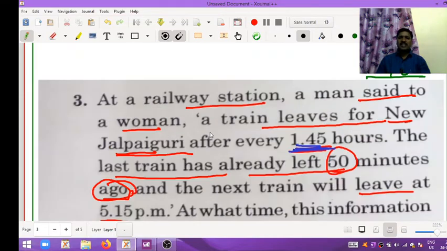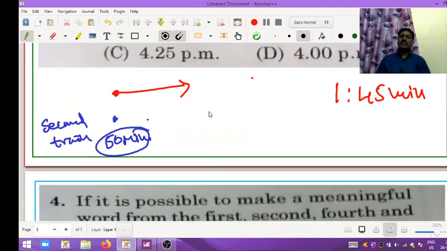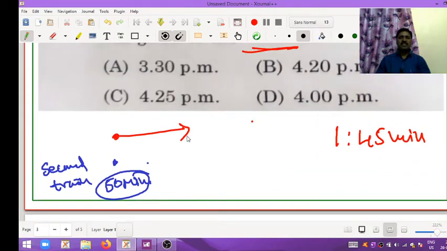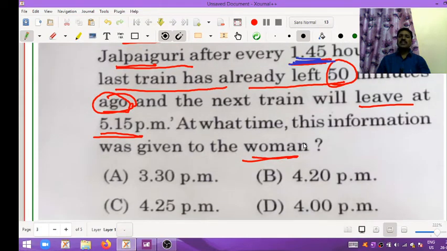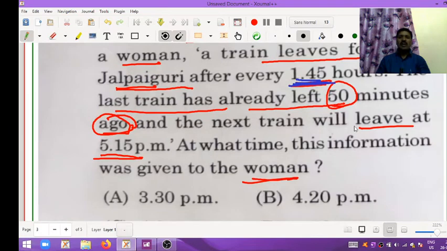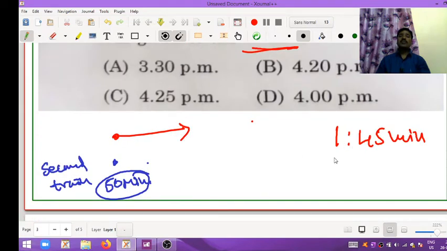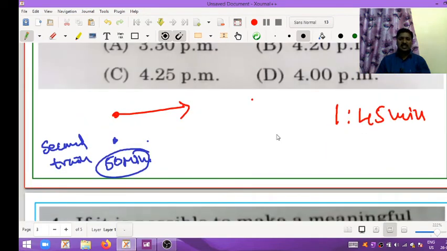So already 50 minutes ago one train passed away, and the next train will leave at 5:15 p.m. To find the time the next train comes, we subtract 1 hour 45 minutes from 5:15 p.m., and by subtracting these two we get 3 hours 30 minutes.